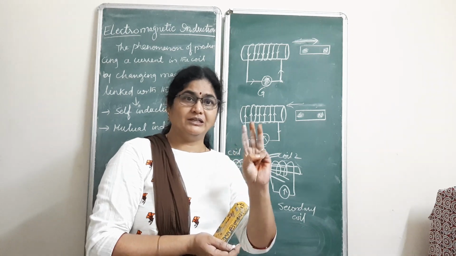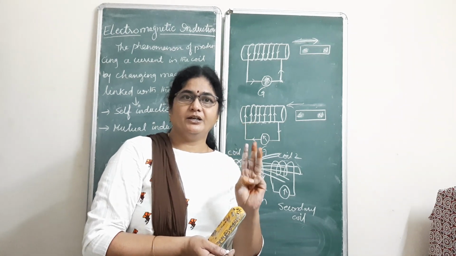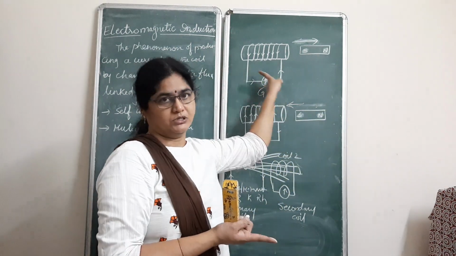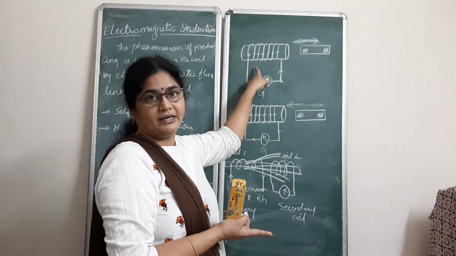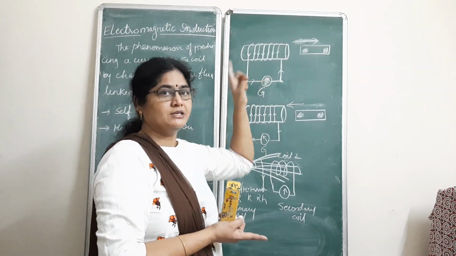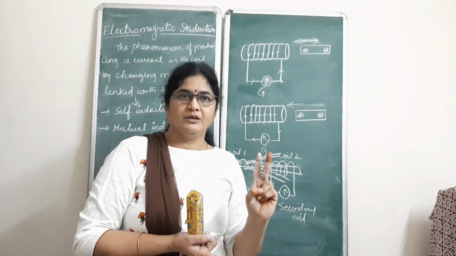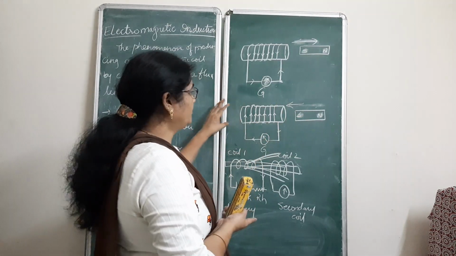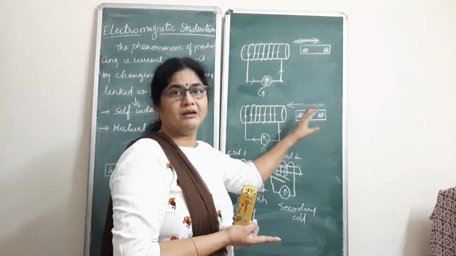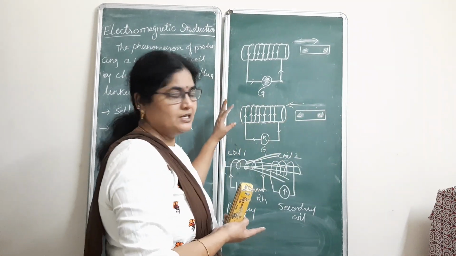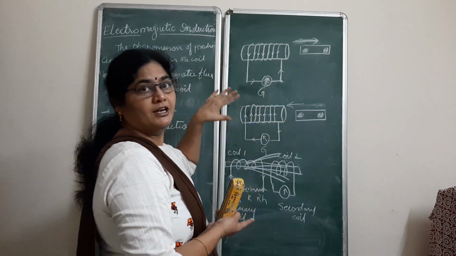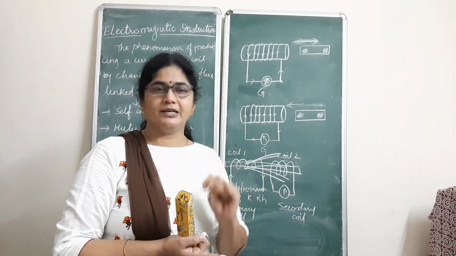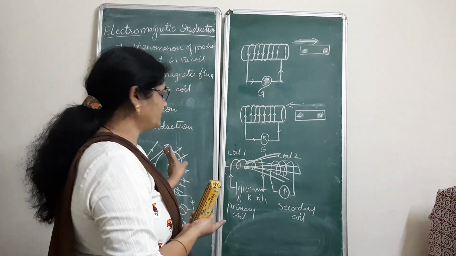So we learned about three different types of inducing current in a coil. One is by moving the magnet in and out close to this coil, we can produce the current in the coil. Second, moving coil. Keep the magnet constant and move the coil close to the magnet, away from the magnet, close to the magnet, away from the magnet. Even in this case, the magnetic flux linked with the coil changes. As a result, the current will be induced in the coil. That is the second. And the third method here is mutual induction.